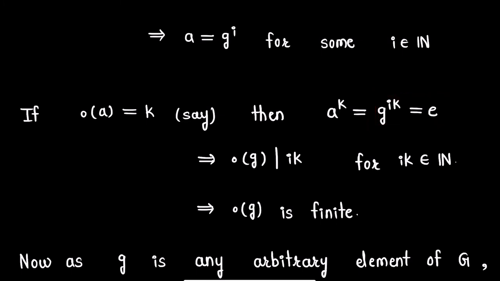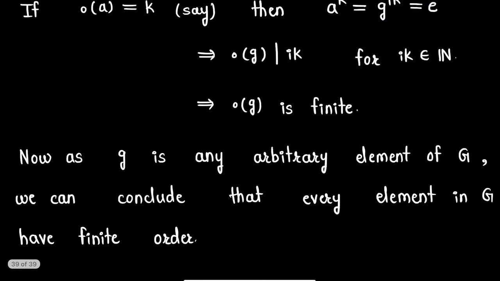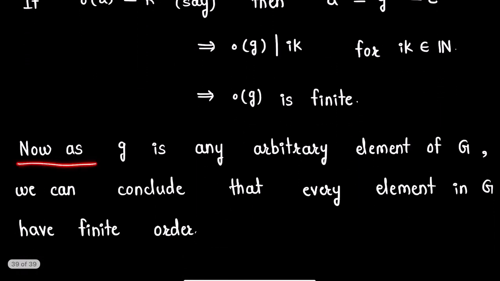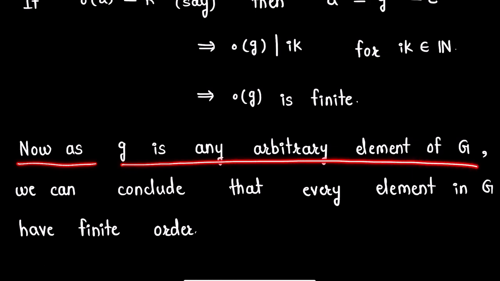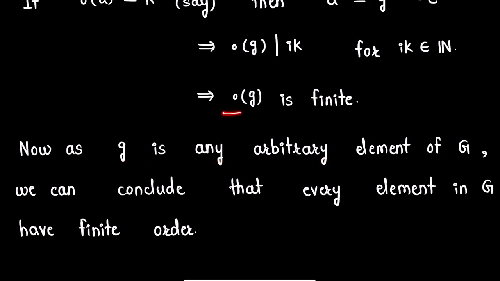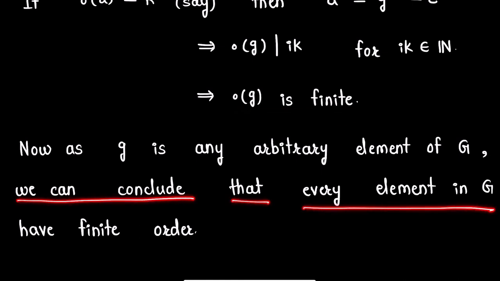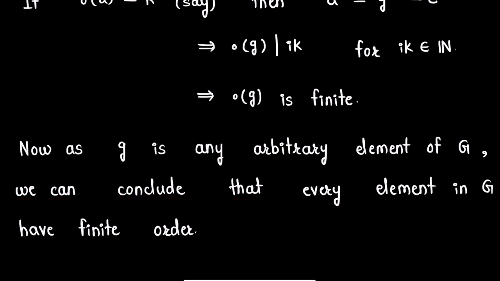Then, from the definition of the order of an element, the order of g will divide ik, where ik is again some natural number, and this implies the order of g is finite. Now, as g is any arbitrary element of group G which is of finite order, we can conclude that every element in G has a finite order, and this proves our result.